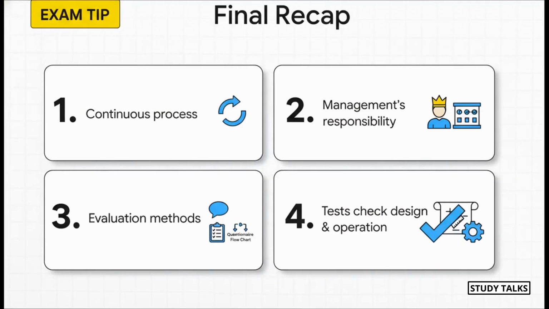So for your final recap, here are the absolute must-knows. Number 1, understanding controls is a continuous process, not a one-time thing. 2, management, not the auditor, is responsible for the system. 3, know your 3 evaluation methods. And 4, tests of controls check both the design and the operational effectiveness of a control.